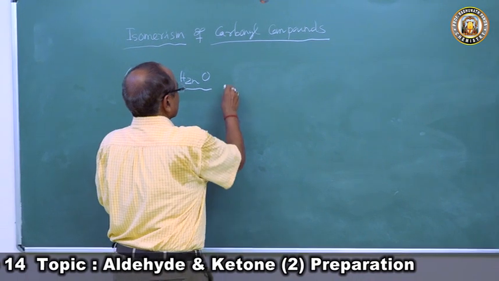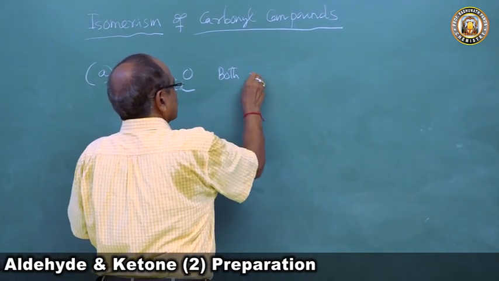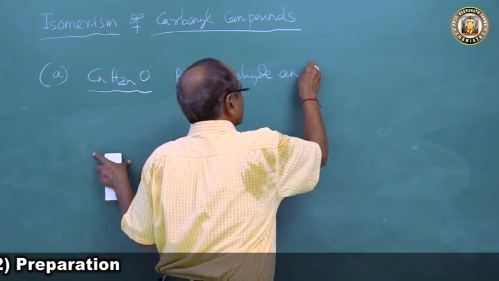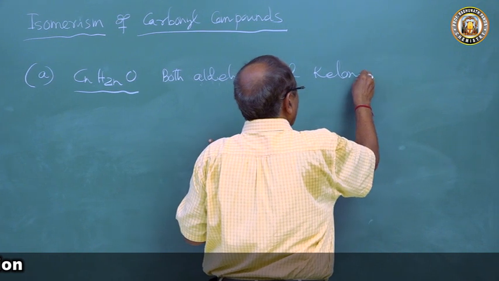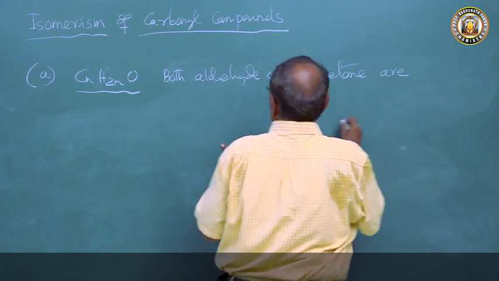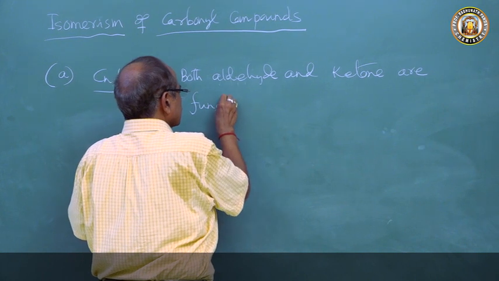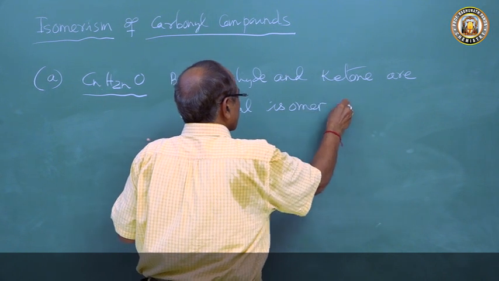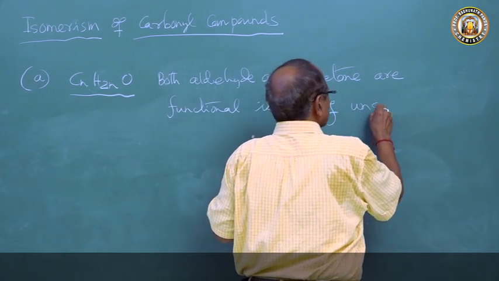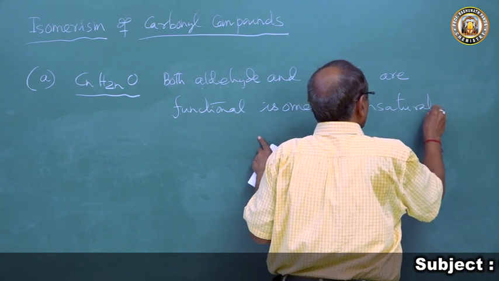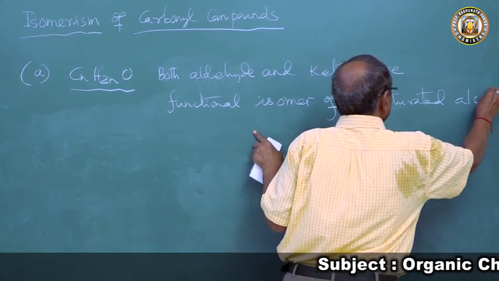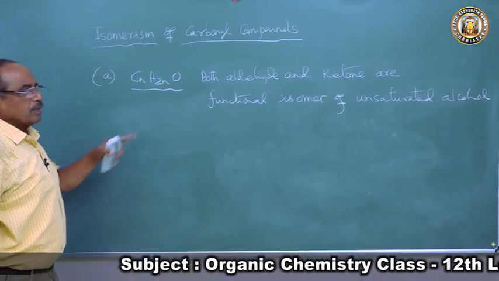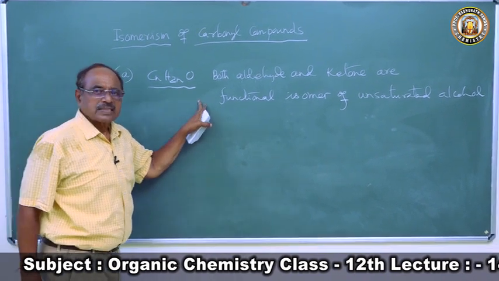So both aldehyde and ketone are functional isomers of unsaturated alcohol. They have the same molecular formula.